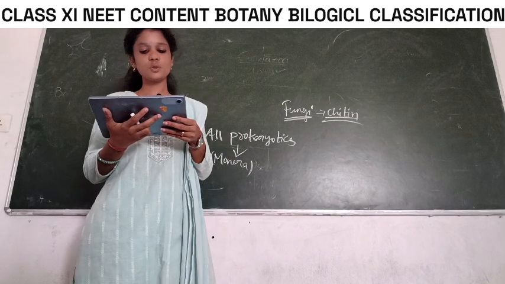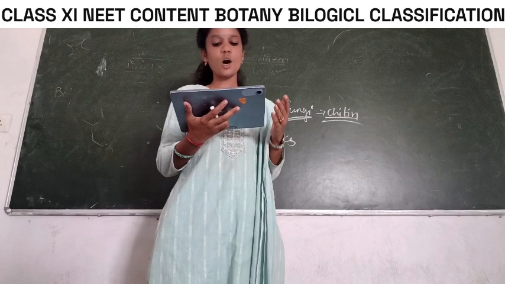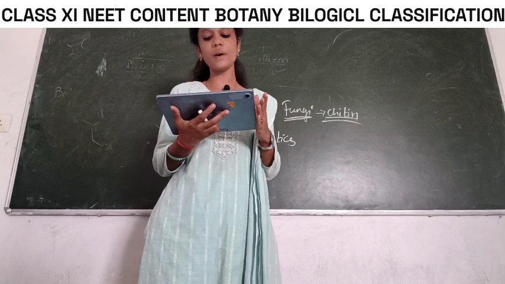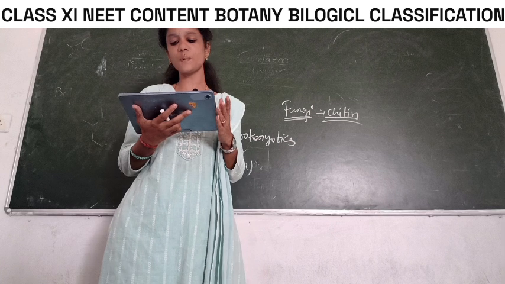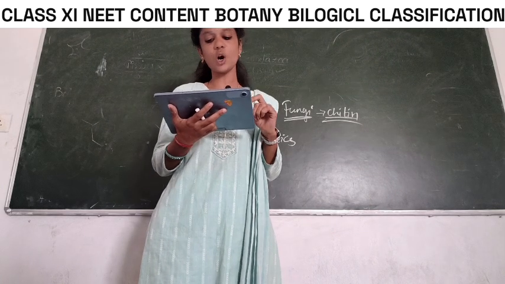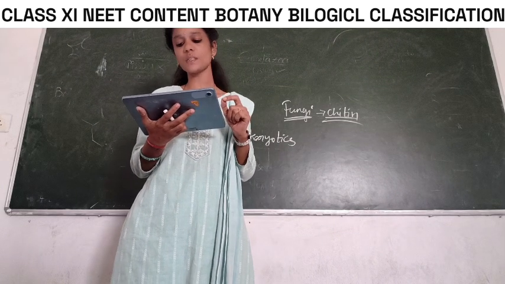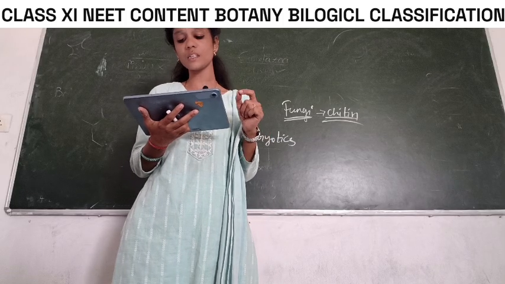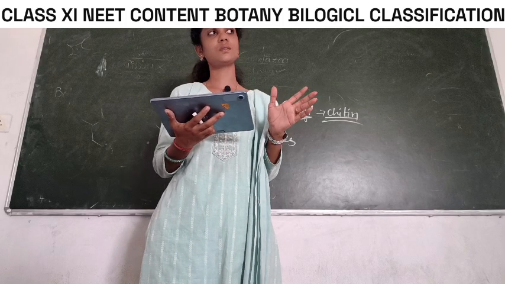Eighth one. Choose the correct order. A. domain, kingdom, order, phylum, class, family, species, genus. B. domain, kingdom, phylum, class, order, species, genus, family. C. domain, kingdom, phylum, class, species, order, family, genus. D. domain, kingdom, phylum, class, order, family, genus, species.